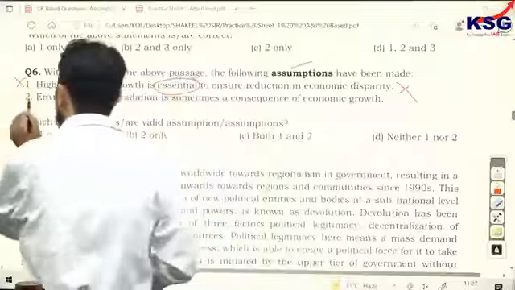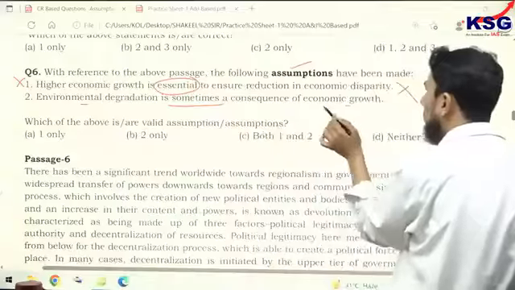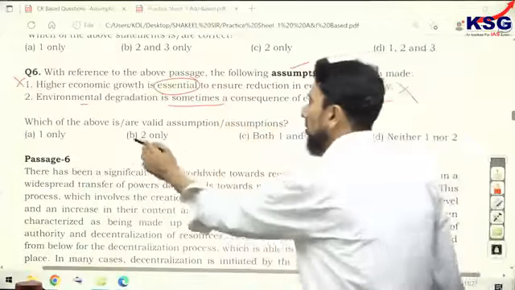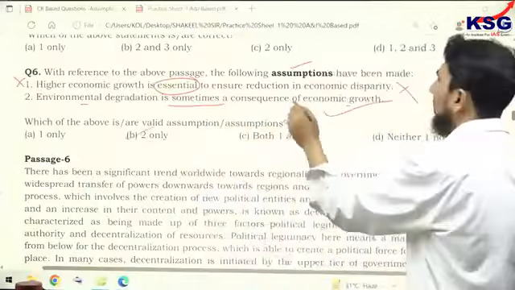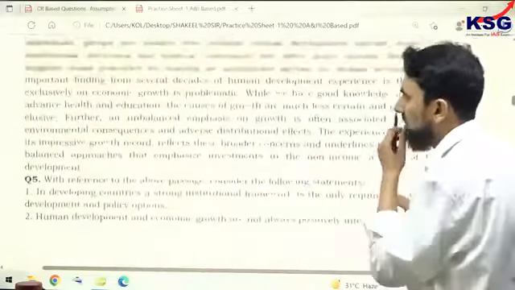The first is wrong. Second, environmental degradation is sometimes a consequence of economic growth. Yes, sometimes is written, not always. If it were always, it would be wrong, so B should have been chosen, and the passage gives you the base for this assumption.